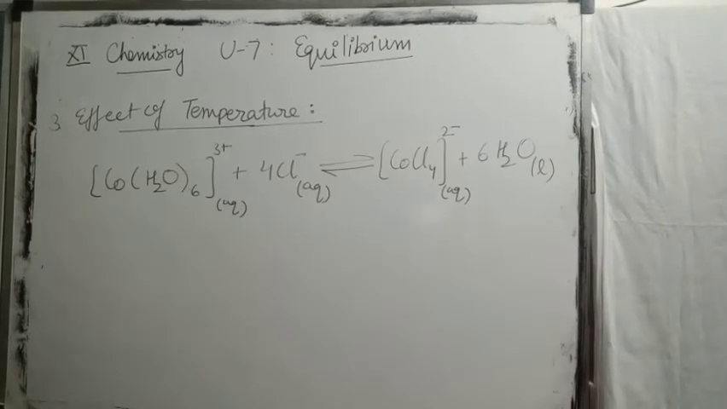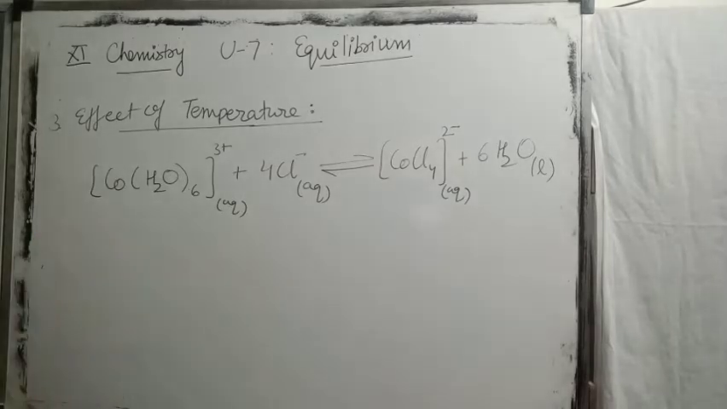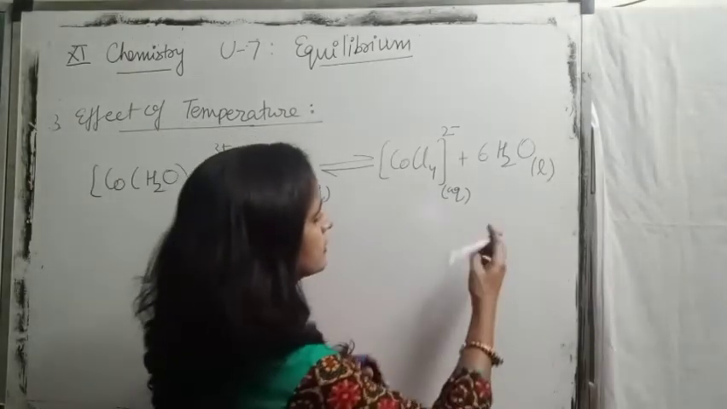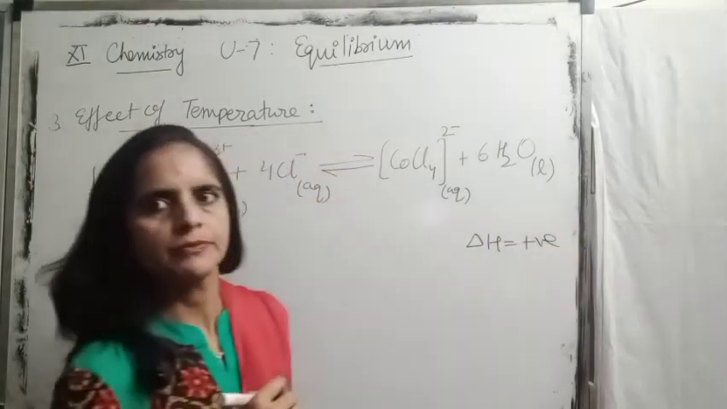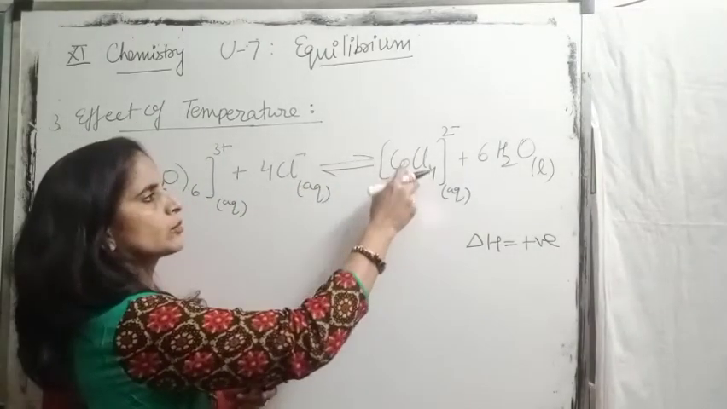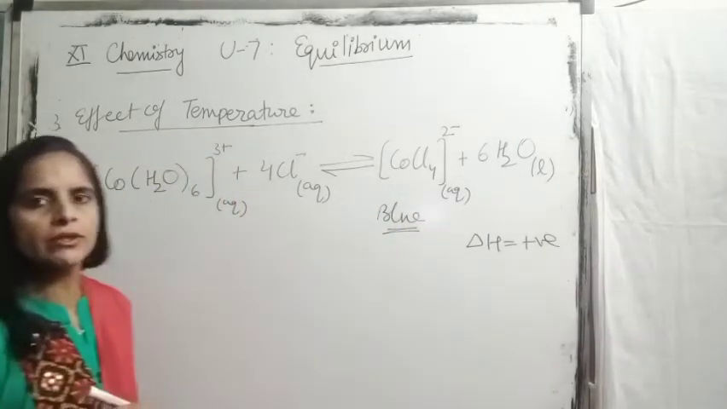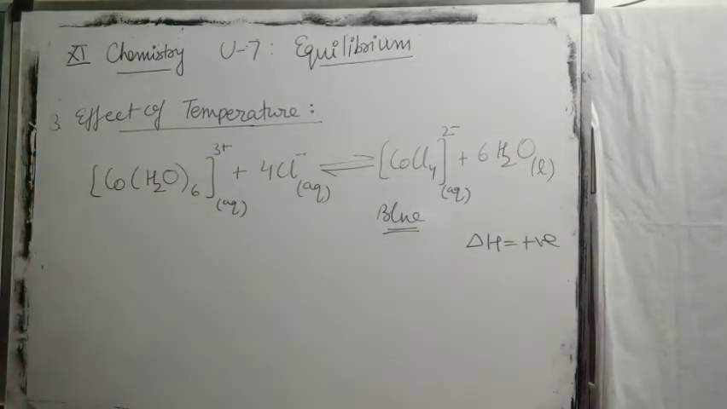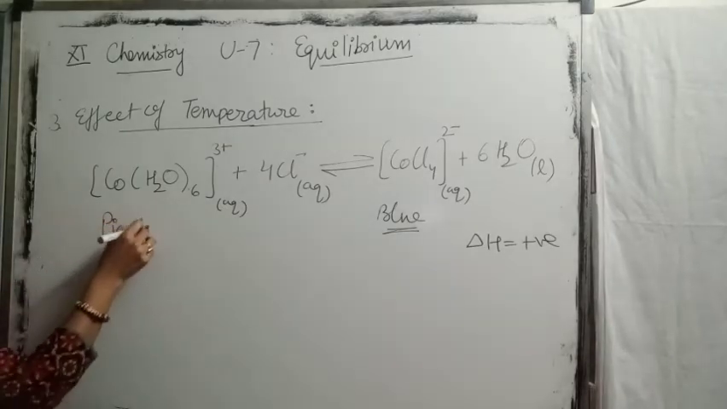This is a question for you children. Here you have to answer how the temperature is affecting this equilibrium. Let me tell you one thing. For this reaction, delta H is positive. And let me tell you the color. Tetrachlorocobalt compound, this is a blue colored compound, and hexaquacobalt compound, this is a pink colored compound.